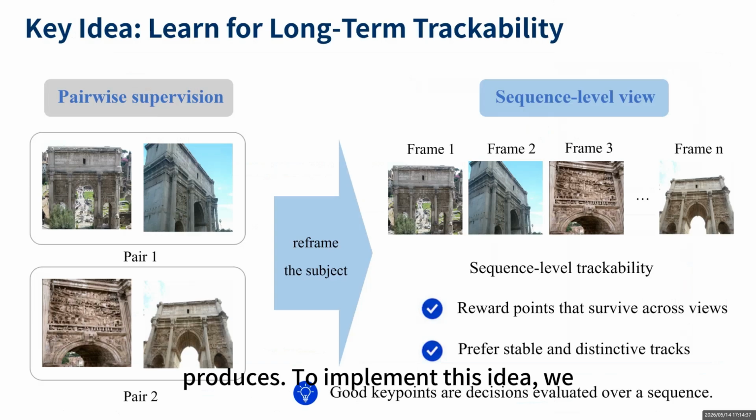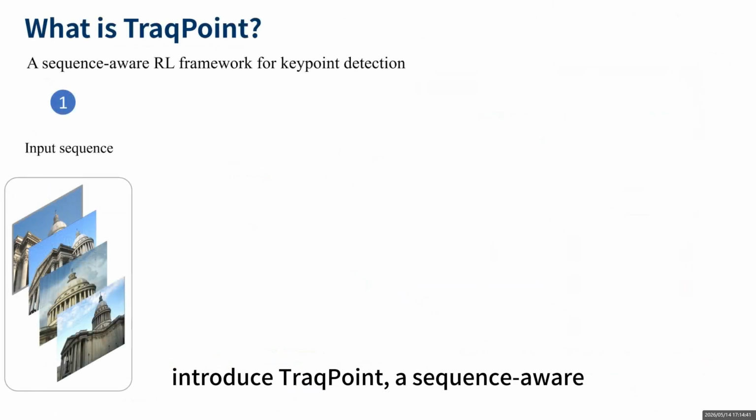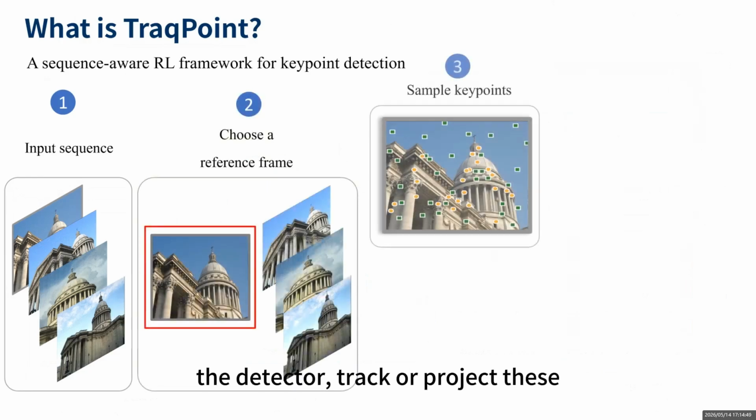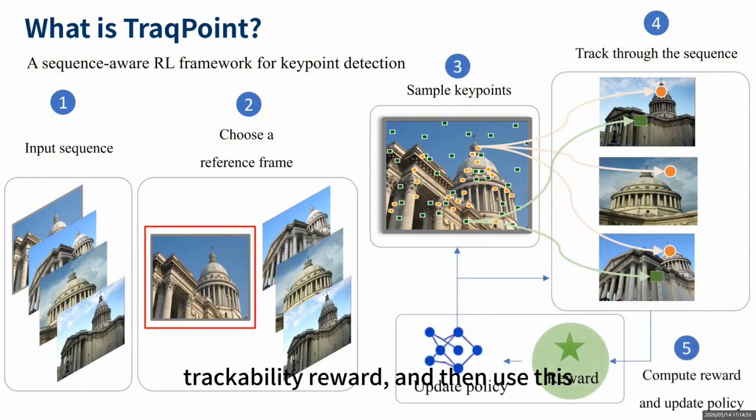To implement this idea, we introduce TrackPoint, a sequence-aware reinforcement learning framework. The pipeline is as follows. We choose a reference frame, sample keypoints from the detector, track or project these points through the sequence, compute a trackability reward, and then use this reward to update the detector.